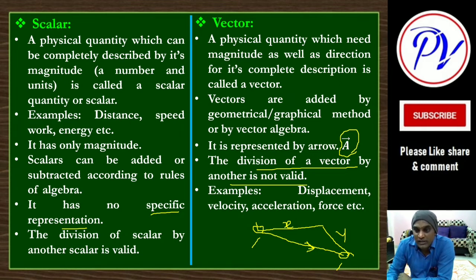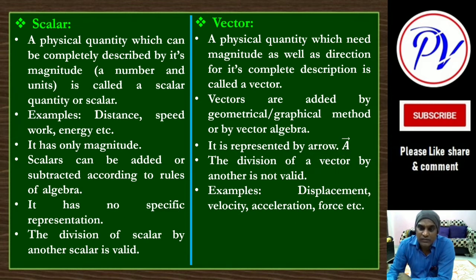Now the important thing you must remember in case of vectors is: is only magnitude and direction sufficient to describe a vector? No. This is not the final condition to describe a vector. There is another condition. We should follow the laws of vector algebra for their addition and subtraction, okay.